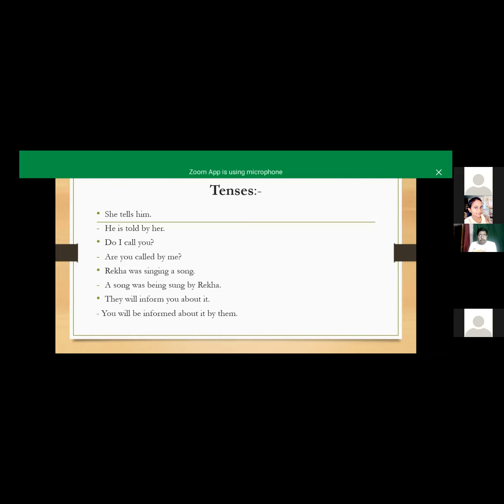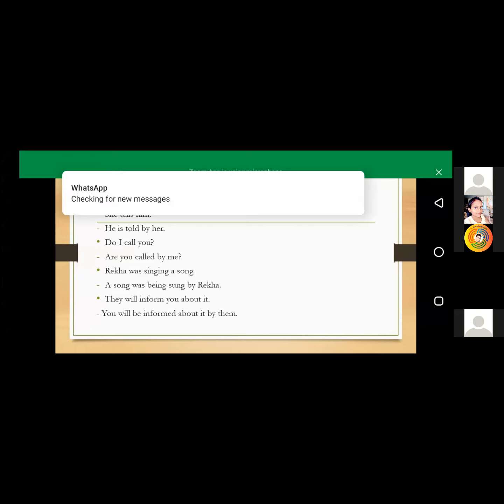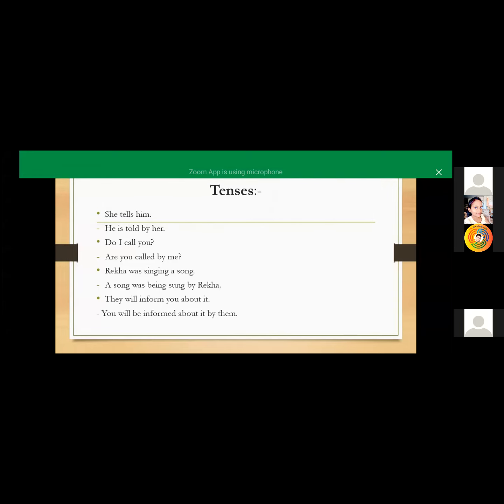So for you, what will be the auxiliary words we are using? Are. For he, we are using is. For I, we are using am. So that's why we are using are in our sentence as an auxiliary verb. And what will be the call, third form, that is called, and by me as usual, our subject is converted into object.